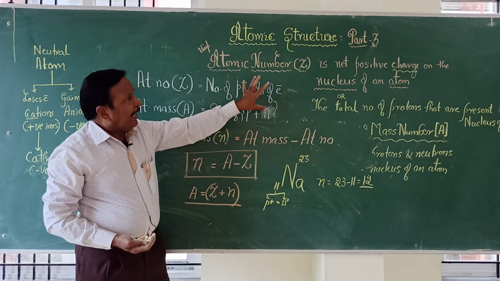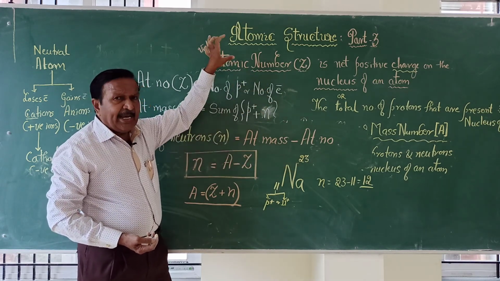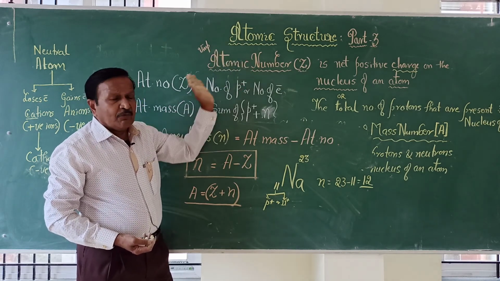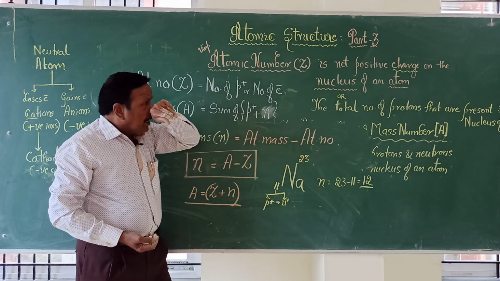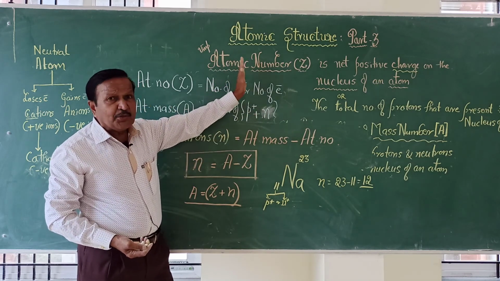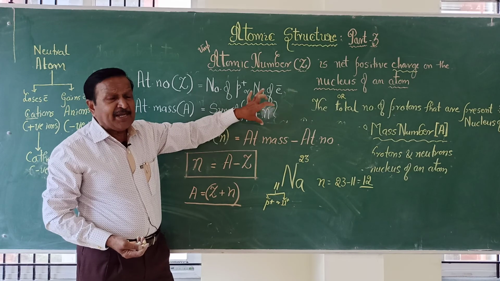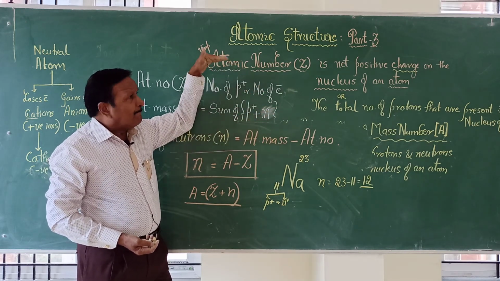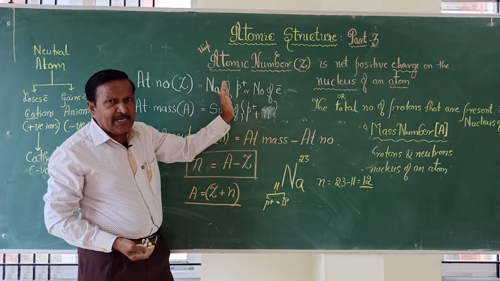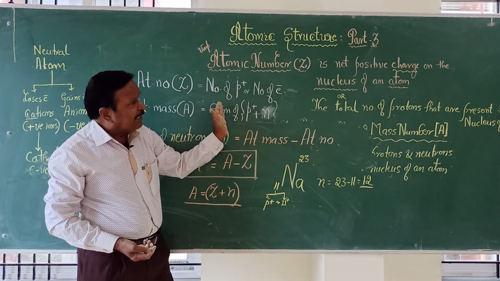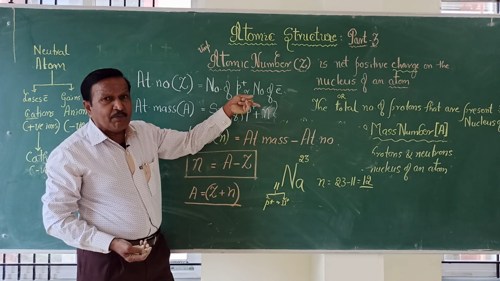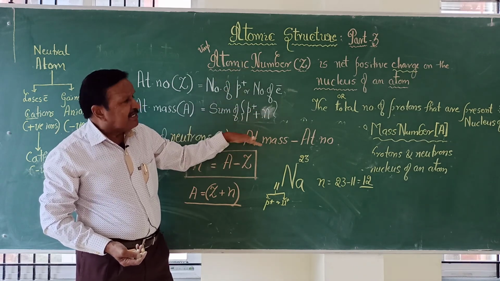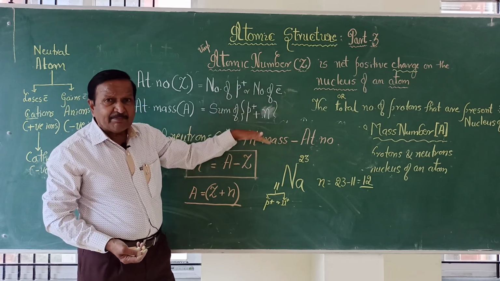This is actually not according to the syllabus, atomic number is not mentioned, but this is most essential for you for further study. Next part, we are going to talk about Bohr's model, because Thomson model has been removed, Rutherford model has been removed. But before starting Bohr's model, we need some background like electromagnetic radiations, their properties, and Planck's quantum theory.